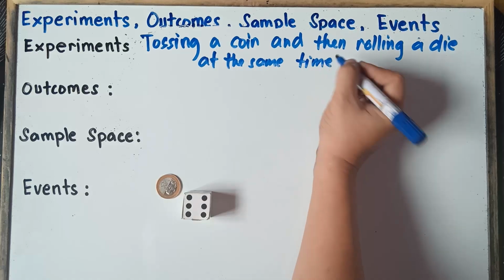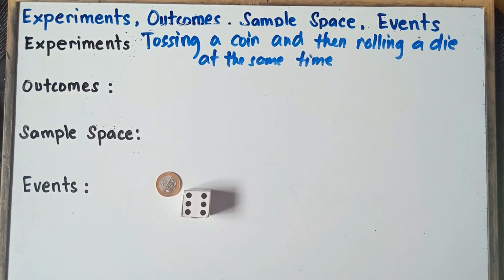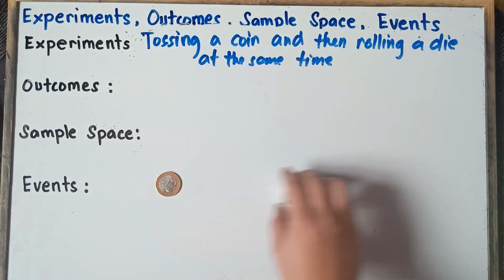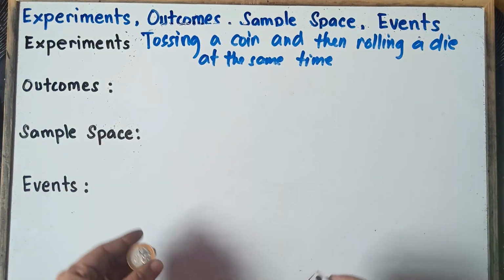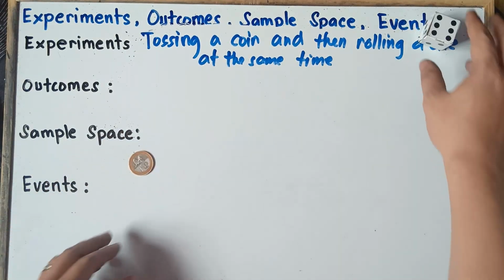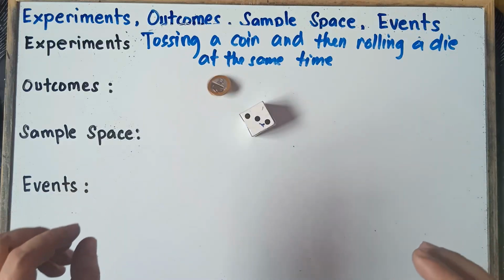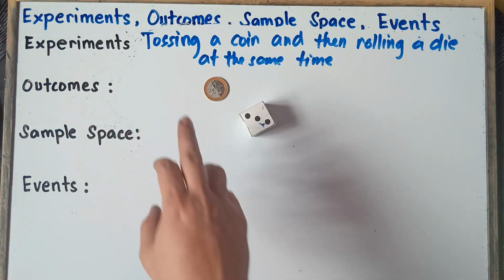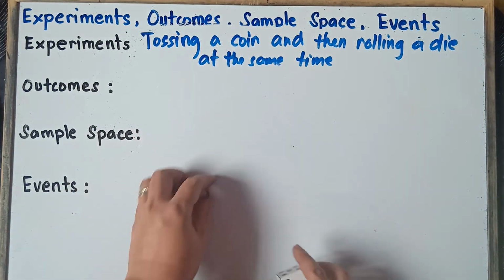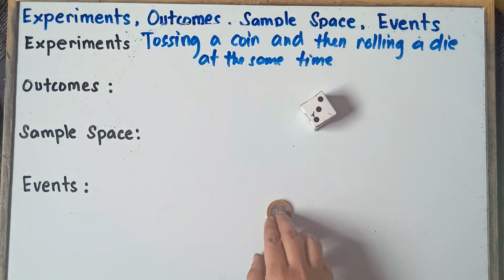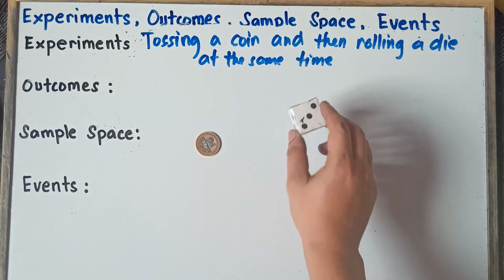Now, what are the possible results, class, when you toss a coin and then you roll a die at the same time? So what are the outcomes? Possible results. So let's try that one. We toss a coin and then we roll a die at the same time. So we have tail and then number 6. Alright, so we toss a coin, we roll a die at the same time. We have head and then number 3. So let's try it again. We toss a coin, we have tail and then number 3.